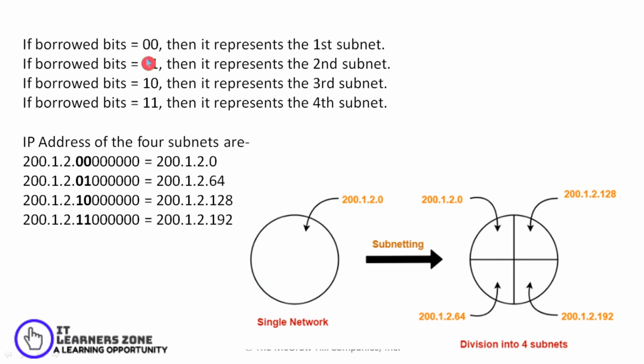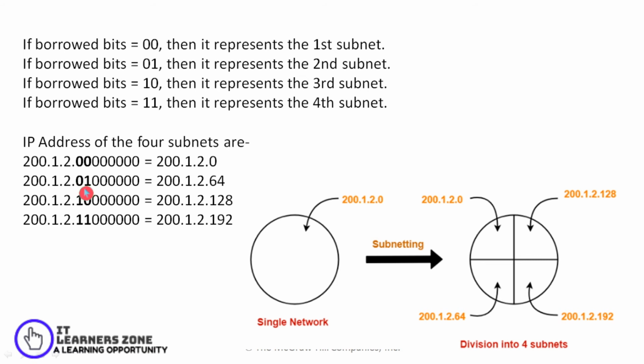So here the borrowed bits are 00, 01, 10, 11, that define the first subnet, second subnet, third subnet, and fourth subnet. So the IP range addresses of these 4 subnets can be categorized as 200.1.2.00 initially with all zeros, that will define my first subnet, that is 200.1.2.0, and my second subnet would have addresses 200.1.2.01.